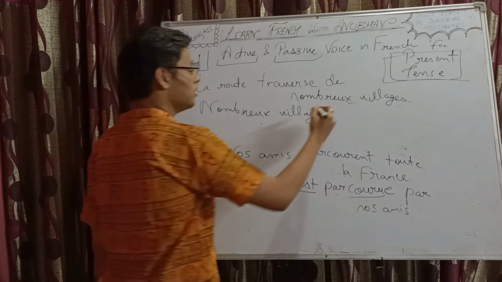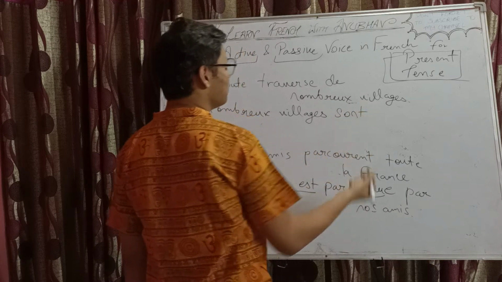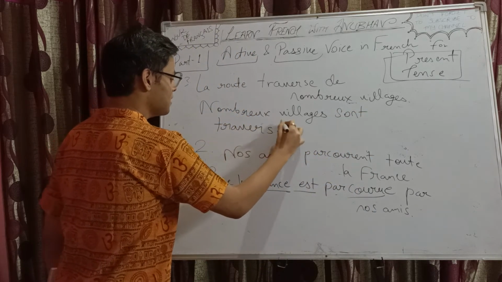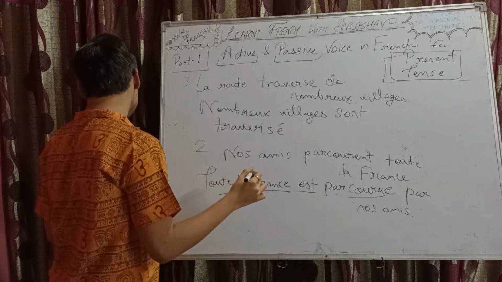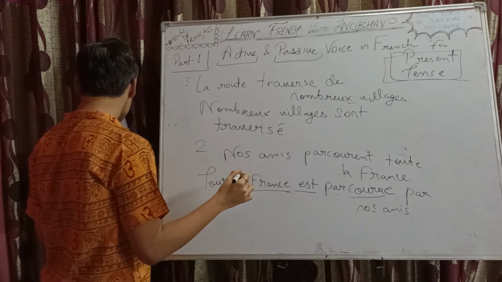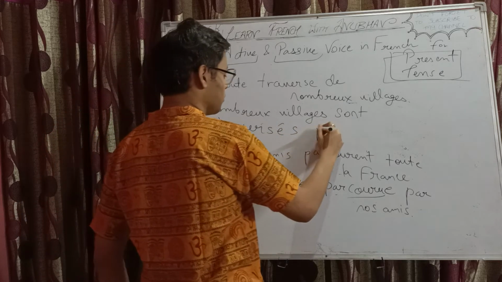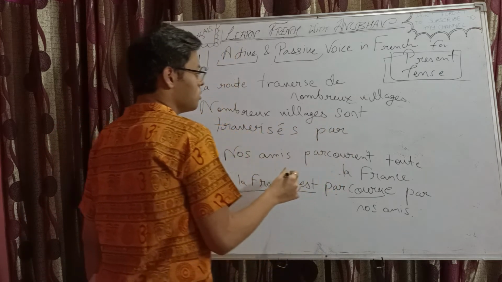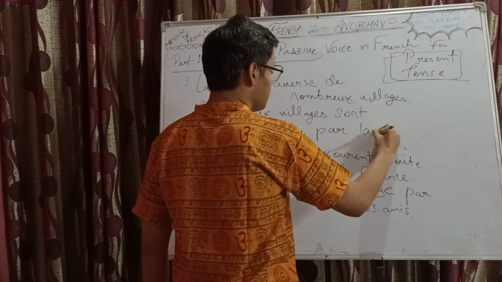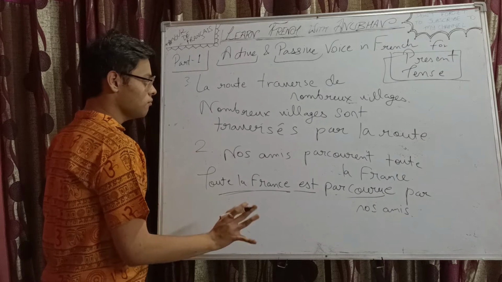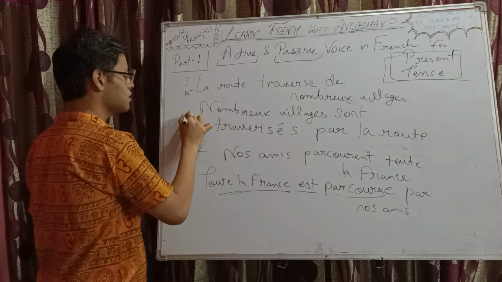Nombreux villages sont, third person plural, sont traversés. I guess only an S should be added. Par la route. Okay, fine. This is your active, this is your passive.